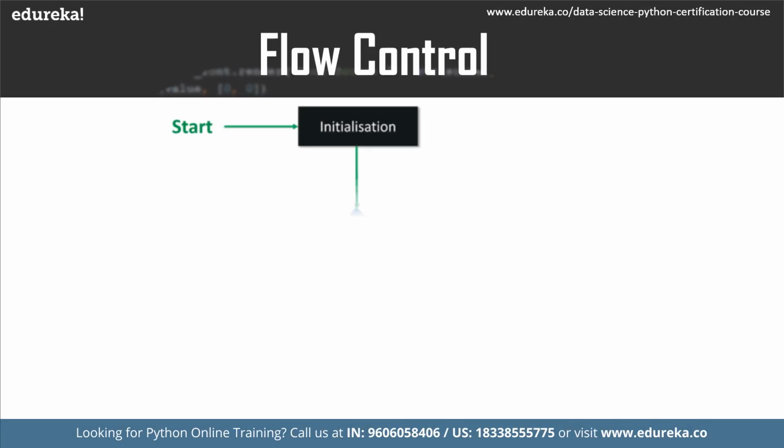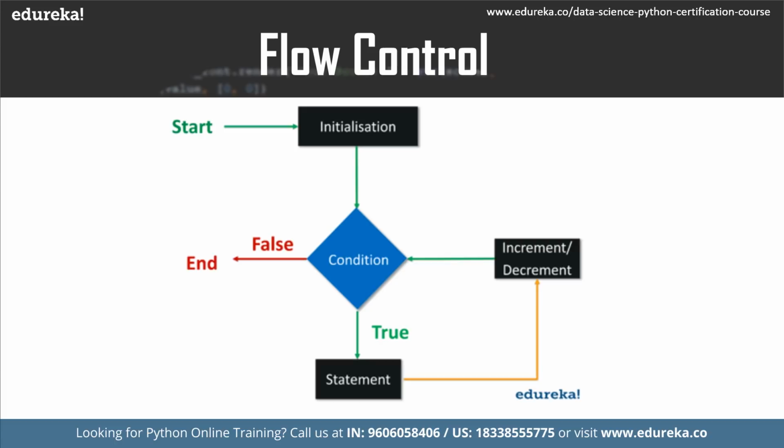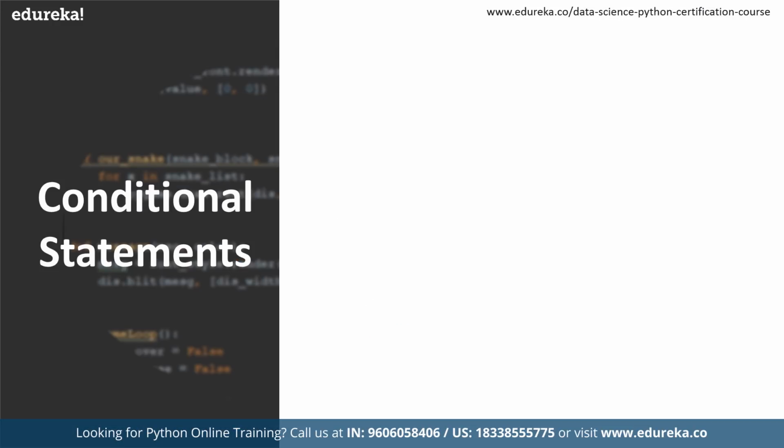The illustration that you see on the screen is a flow chart for the for loop. The execution starts and then it checks for a condition to be either true or false. Condition over here can be any logic that we want to test in our program. So if it is true, it will execute the body of the loop, and if it is false, it will exit the loop.